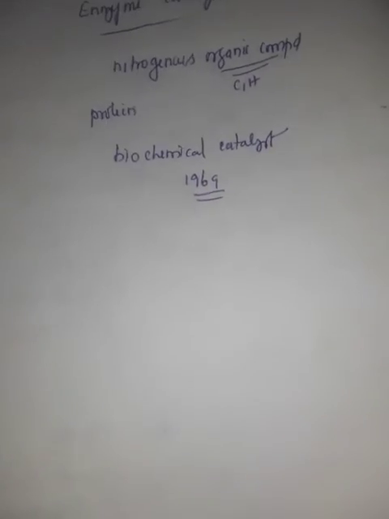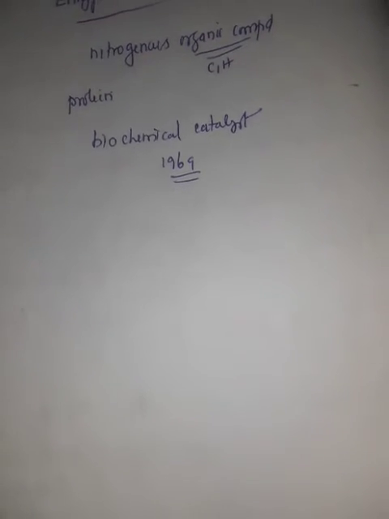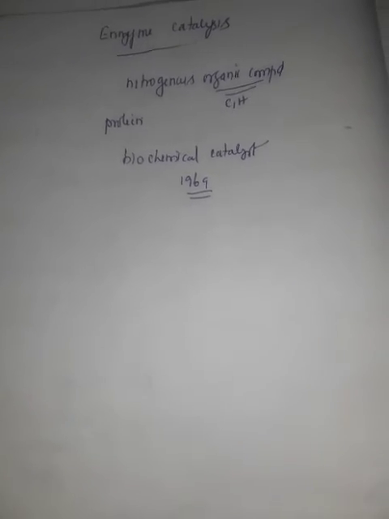Many enzymes are obtained in pure crystalline form from living cells, the living plants and animals. However, the first enzyme was synthesized in the laboratory in 1969. Now we can see many enzyme catalyzed reactions. What are the enzyme catalyzed reactions?